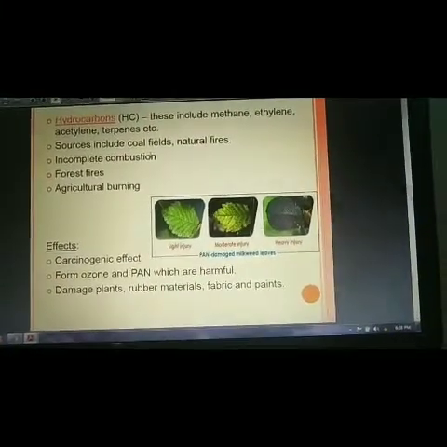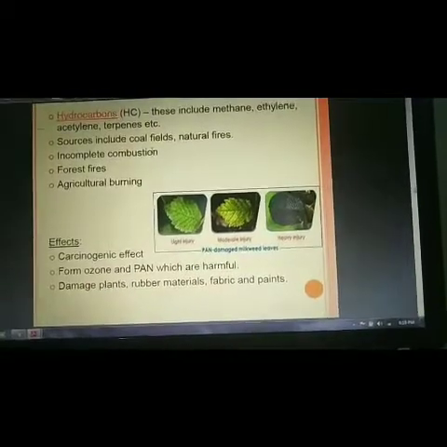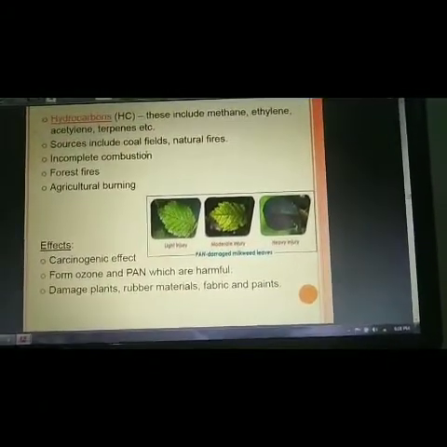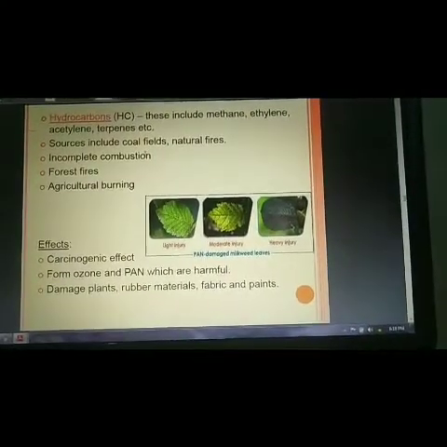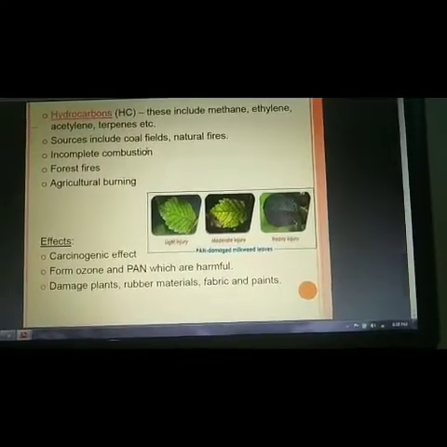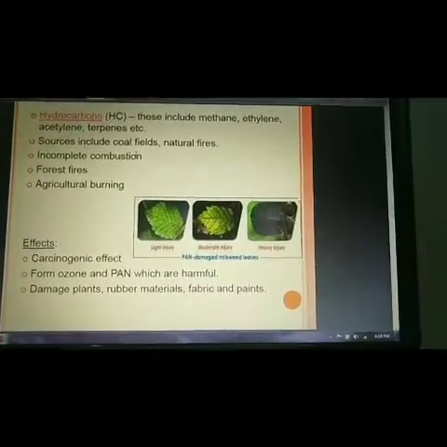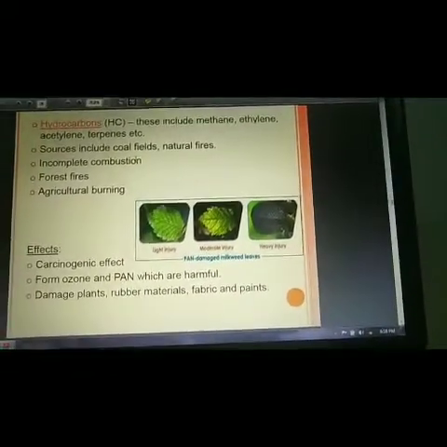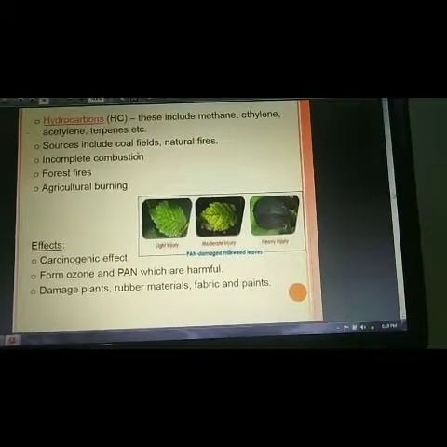So next are the hydrocarbons. Hydrocarbons include mainly methane, ethylene, acetylene and terpenes. Sources include coal fields and natural fires. They also come from forest fires and agricultural burning. So what is the effect of hydrocarbons in our